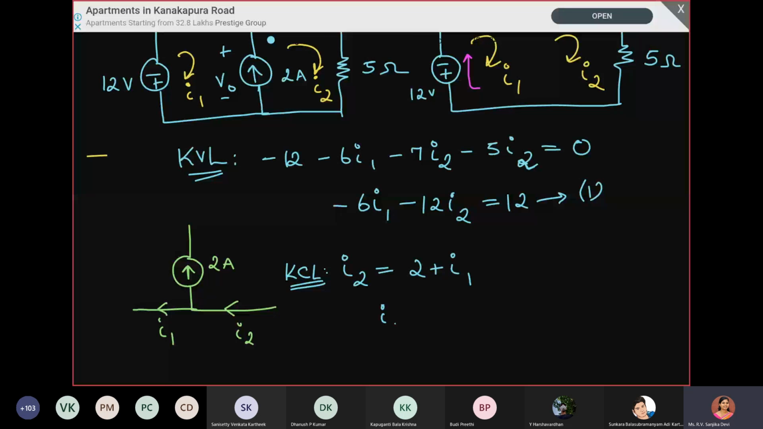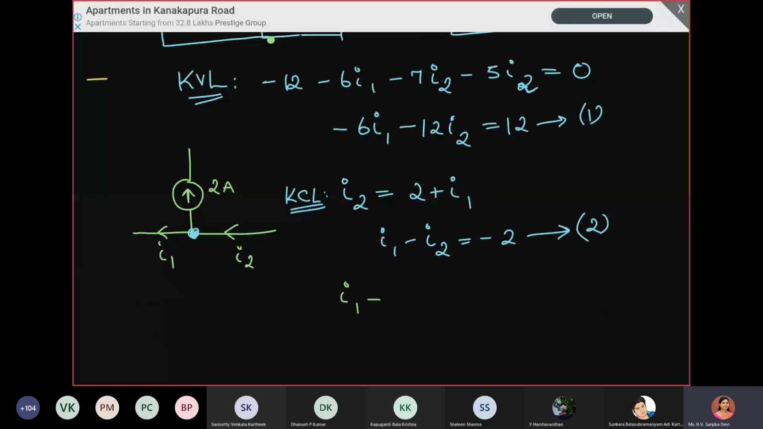So what is the value of I1 and I2? Minus 2 and 0. Yes. I1 is minus 2 ampere and I2 is equal to 0 ampere. But what do we require in this numerical?